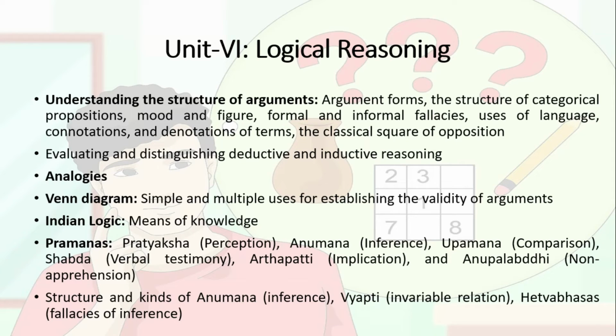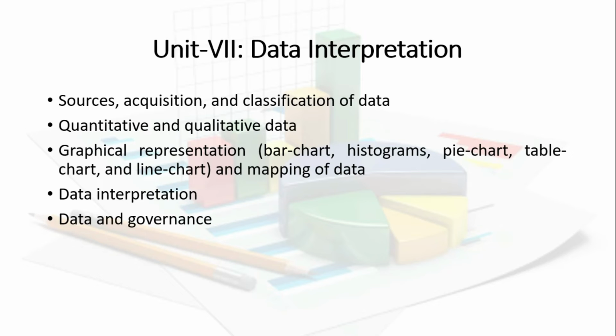Then unit number 6 is about logical reasoning, like understanding the structural arguments, analogies, and Venn diagrams. In the 7th unit, again, we can secure these 5 marks easily. The next 5 marks is data interpretation. So we are going to interpret the data based on the table or the chart or something else. We are going to map the data, interpret it, and answer those 5 questions. And in this also we easily get 5 marks, right?